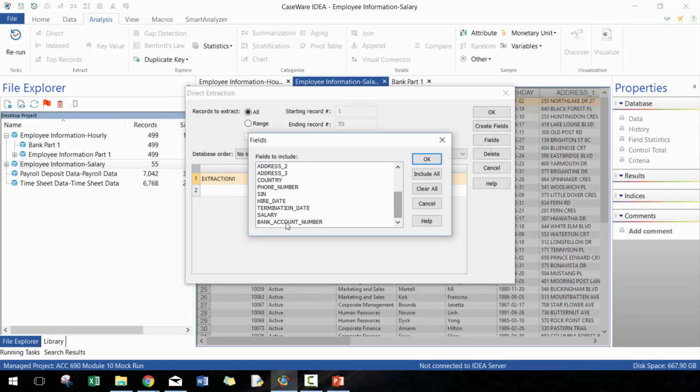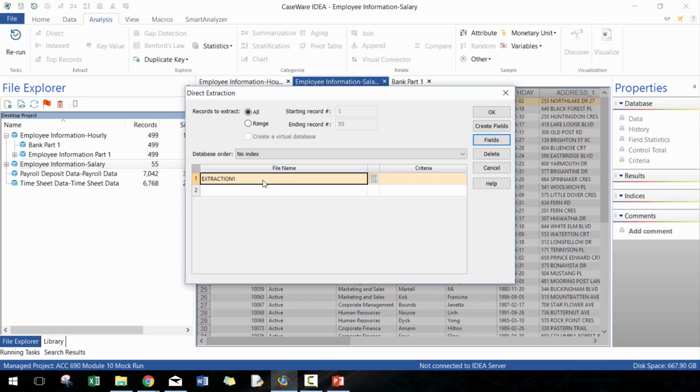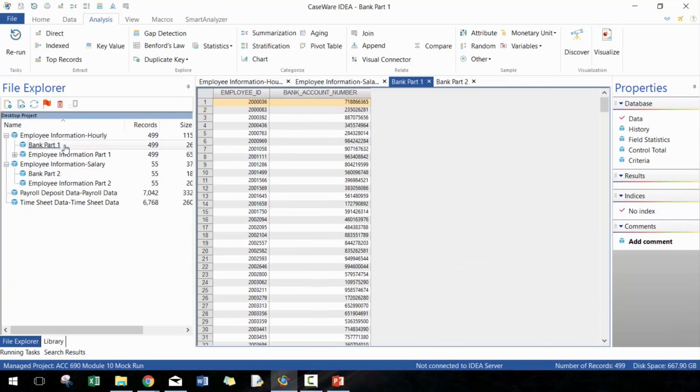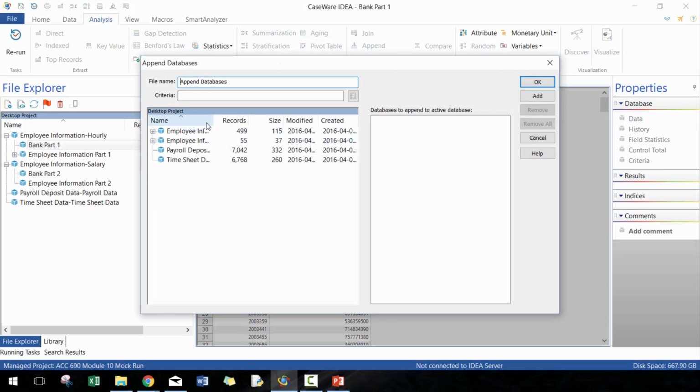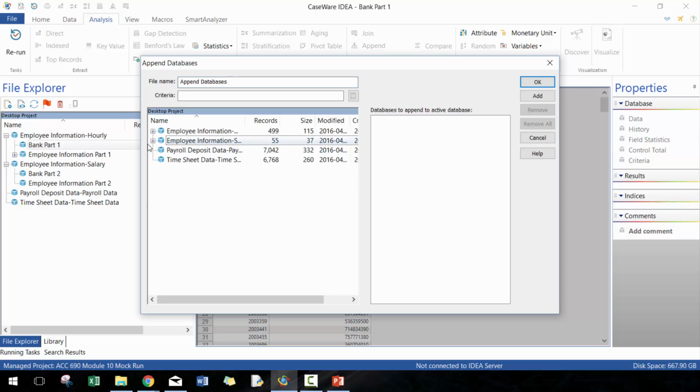I just need employee ID and then bank account number. I'm going to call this bank part 2. And then I'm going to append these tables. I might need to change the field type, depending on whether or not they're the same. And then I'll call this bank information.